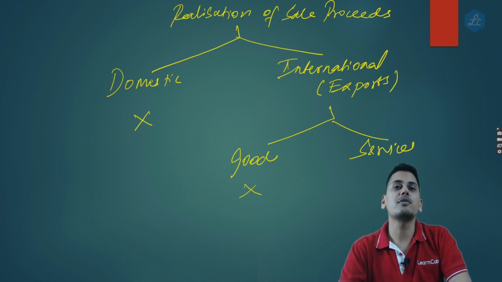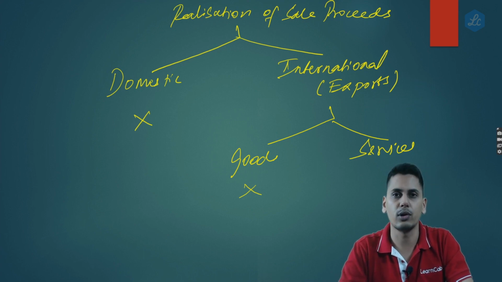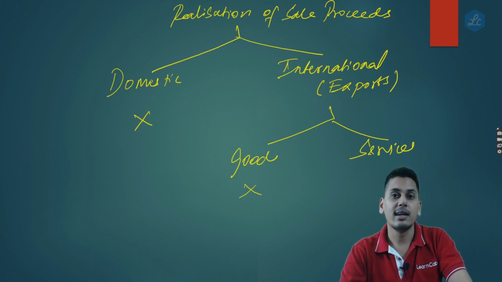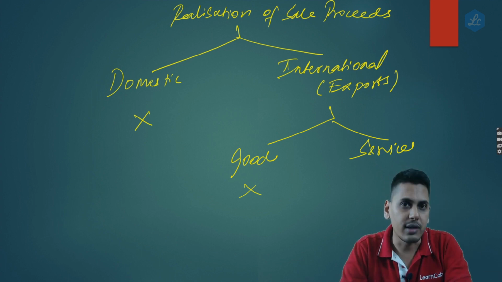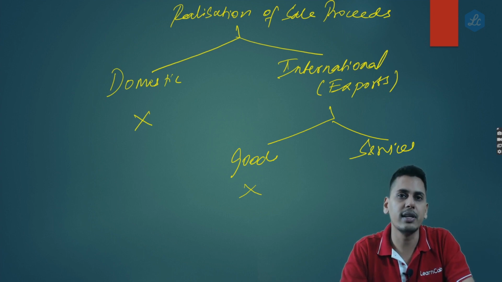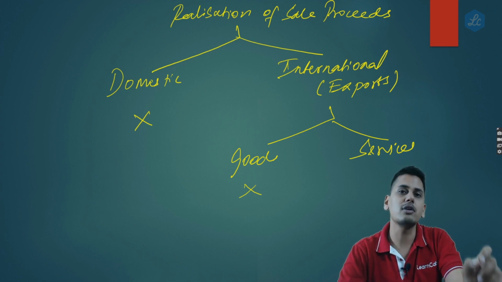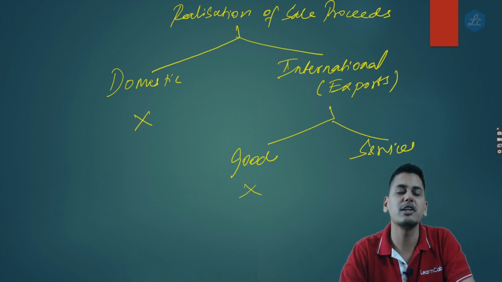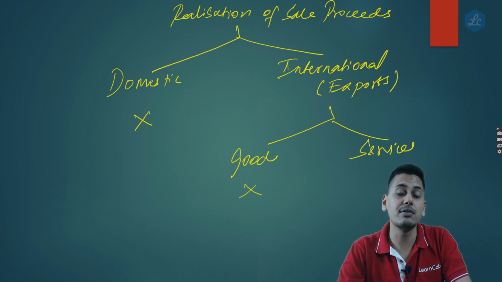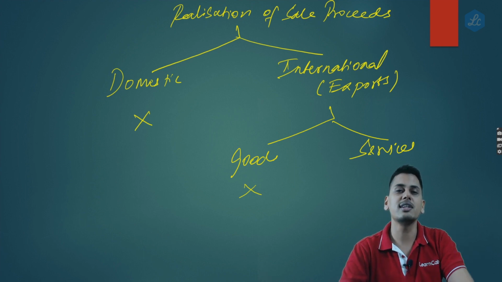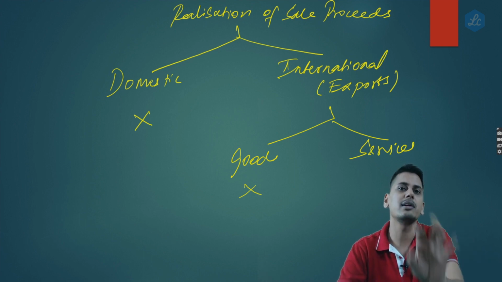As regards export of services, what do you mean by export of service? Recollect the definition of export of service. Supplier to be in India, recipient to be outside India, place of supply to be outside India, and consideration should be received in convertible foreign currency or in INR. And of course, supplier and recipient should not be merely establishments of distinct persons. Now friends, here the definition of export of service itself has a condition that the consideration is realized in convertible forex or where permitted in INR.